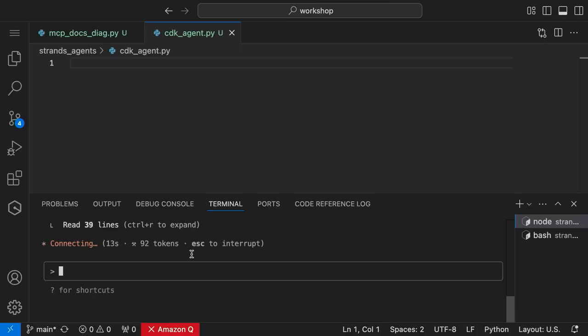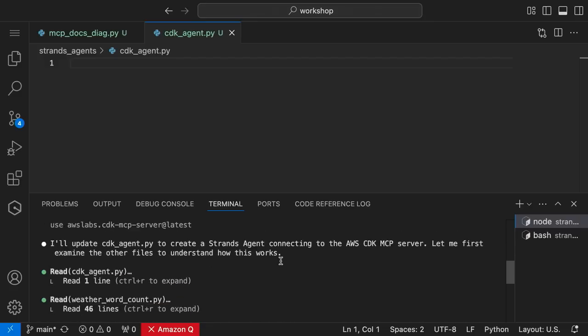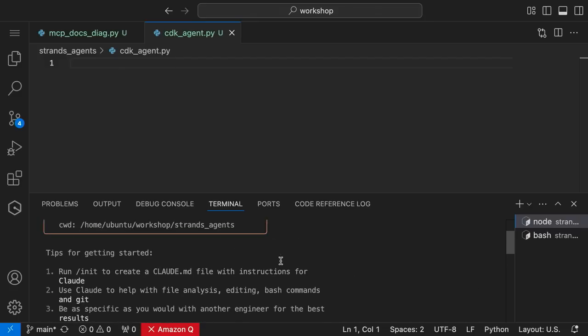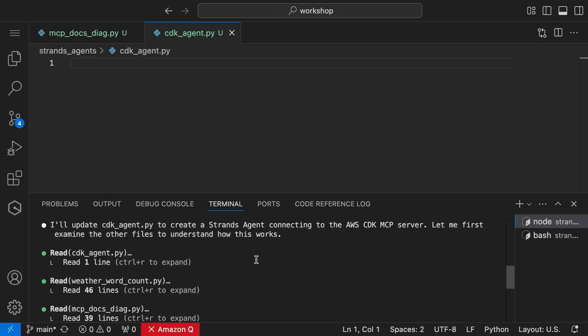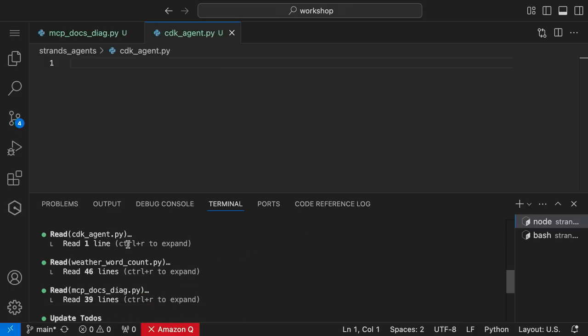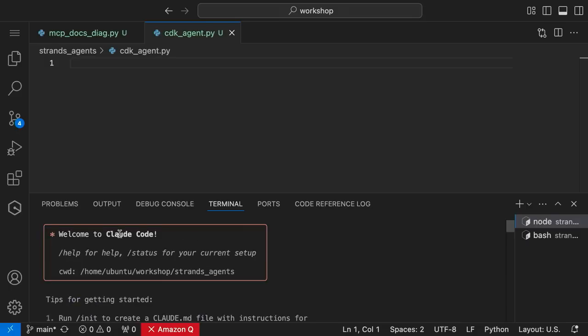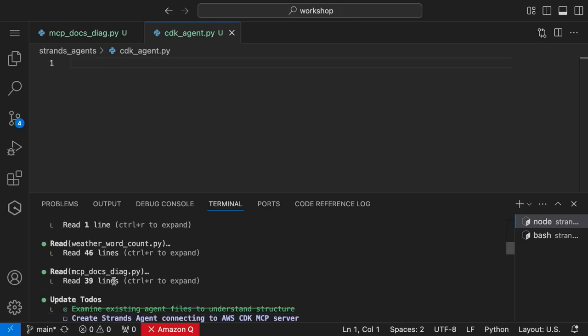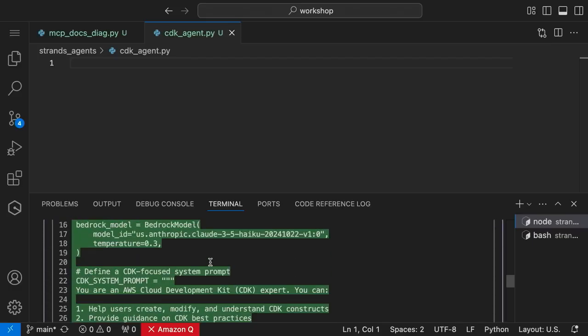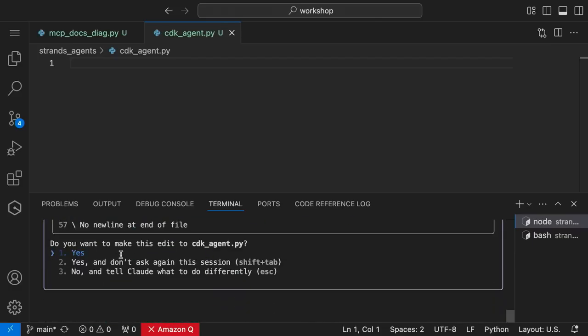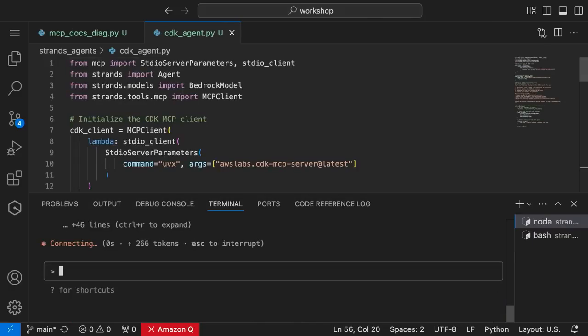So yeah, now Claude Code is going to look through and see the plan of attack it does. So let's see what it's doing. All right. I'll update the CDK agent to a Strands agent connected to an MCP server. It looks at the other one. There's no line of code there. It reads the other word count one. All right. It finds the MCP doc one, examines it, crosses it off the list. All right. On to the next one. Create a Strands agent. It put all the code for that. It asks me, do I want to make this edit? So say yes, make the edit. It's adding the code for me.